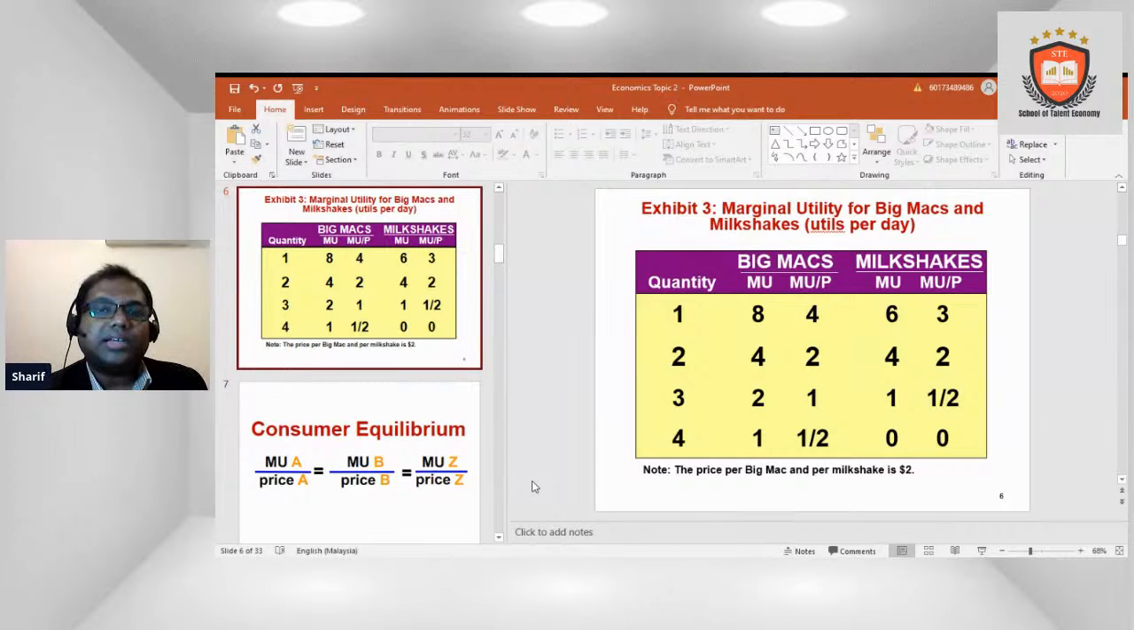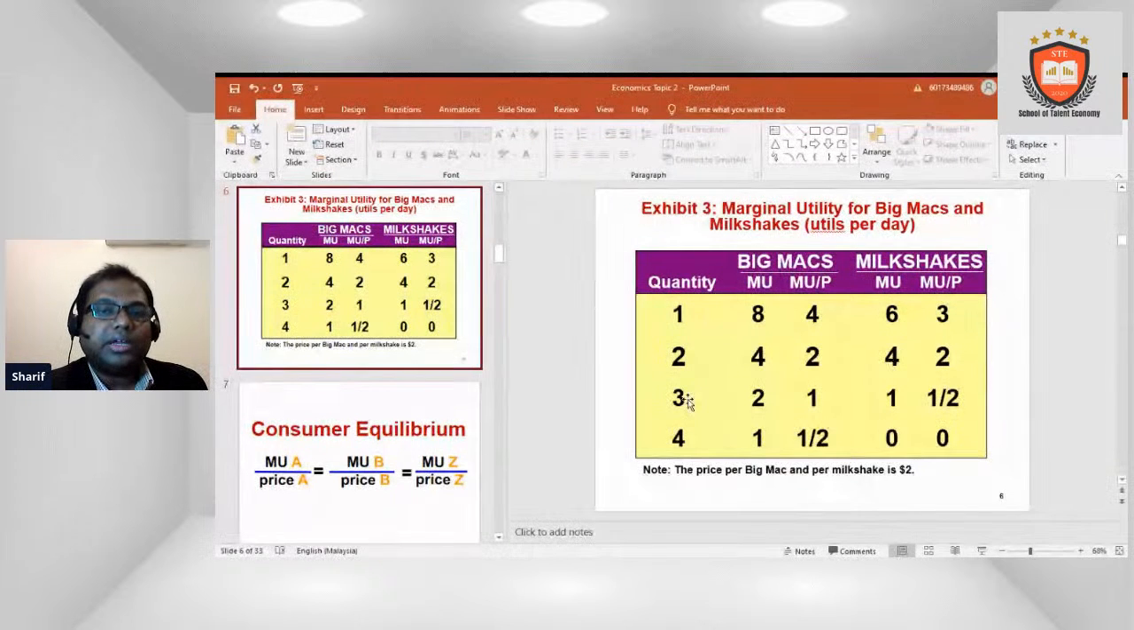So what is marginal utility for Big Mac? For example, when we take one, the marginal utility for the Big Mac will be 8, and for the milkshake it will be 6. When we take 2, it will be 4, and the milkshake will be 4.